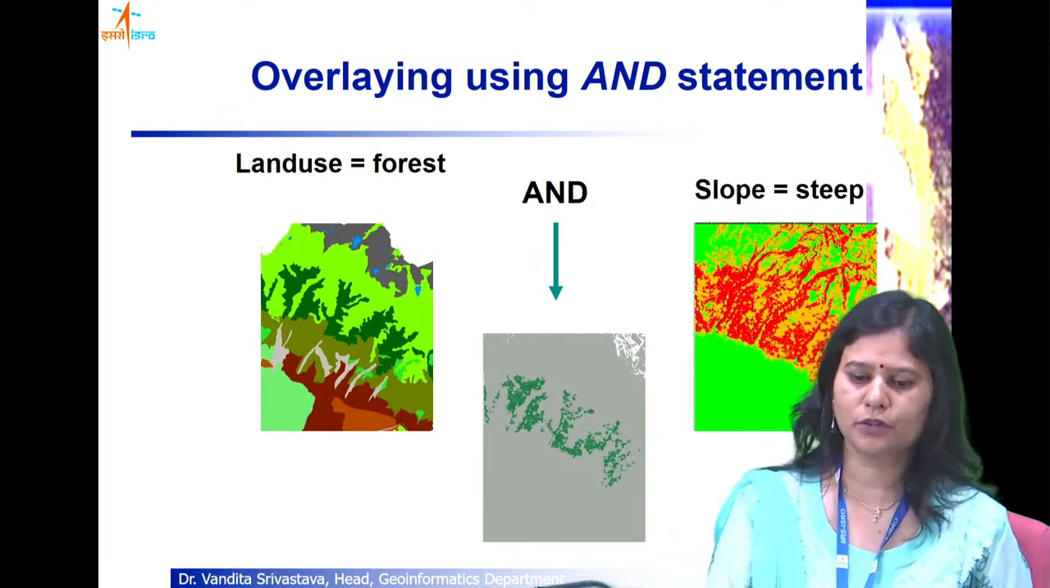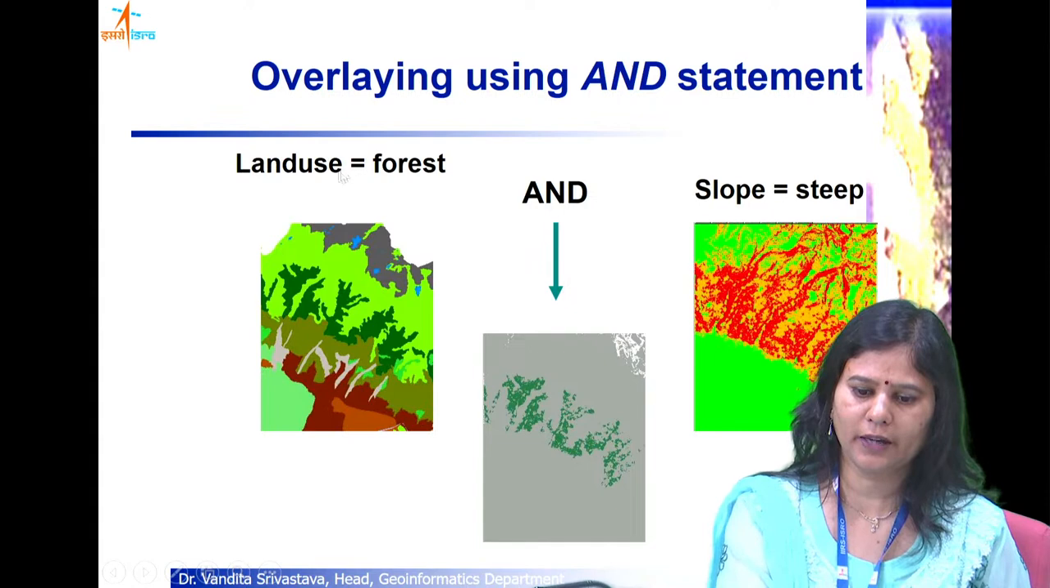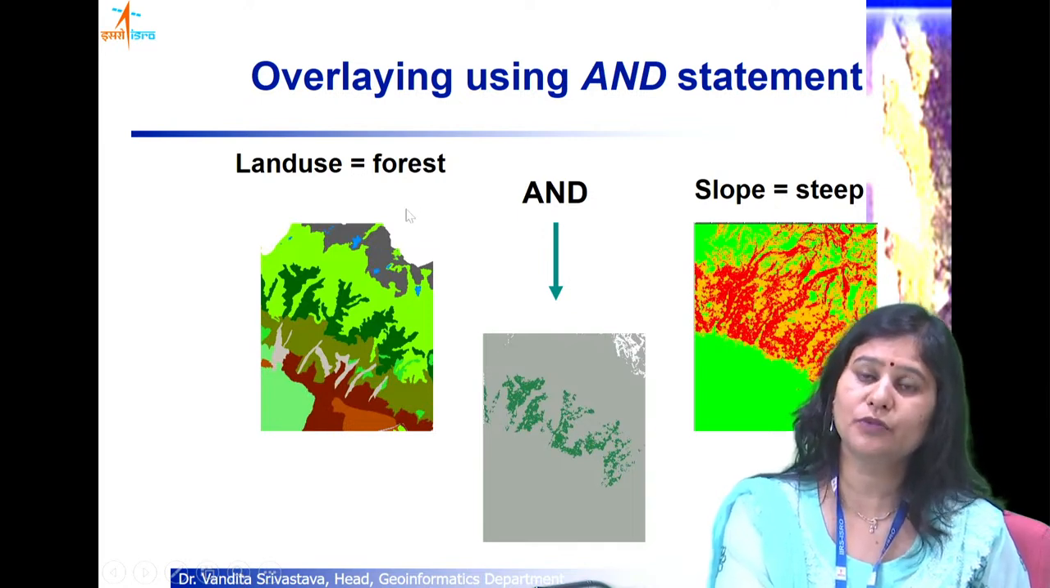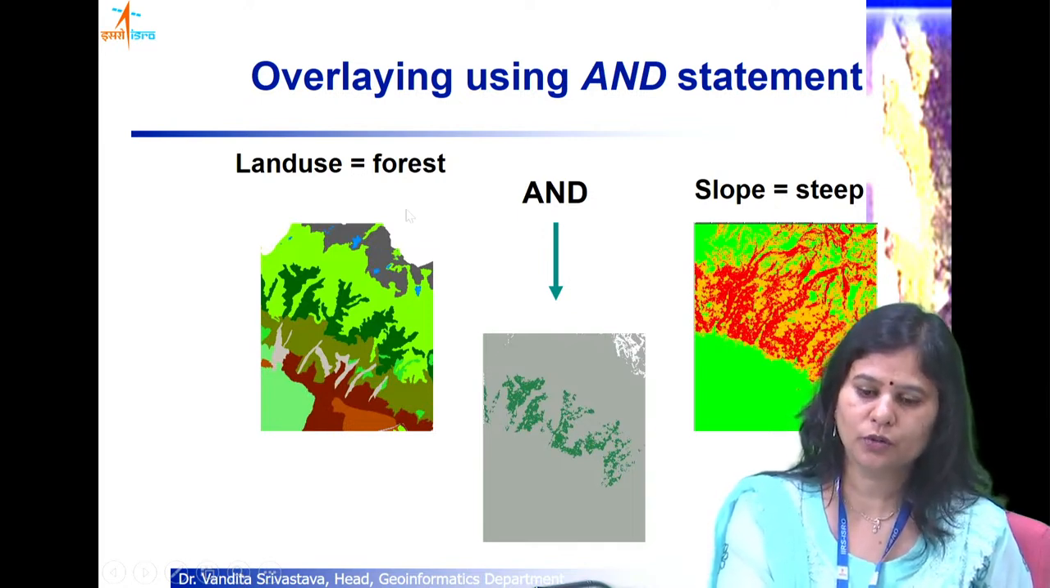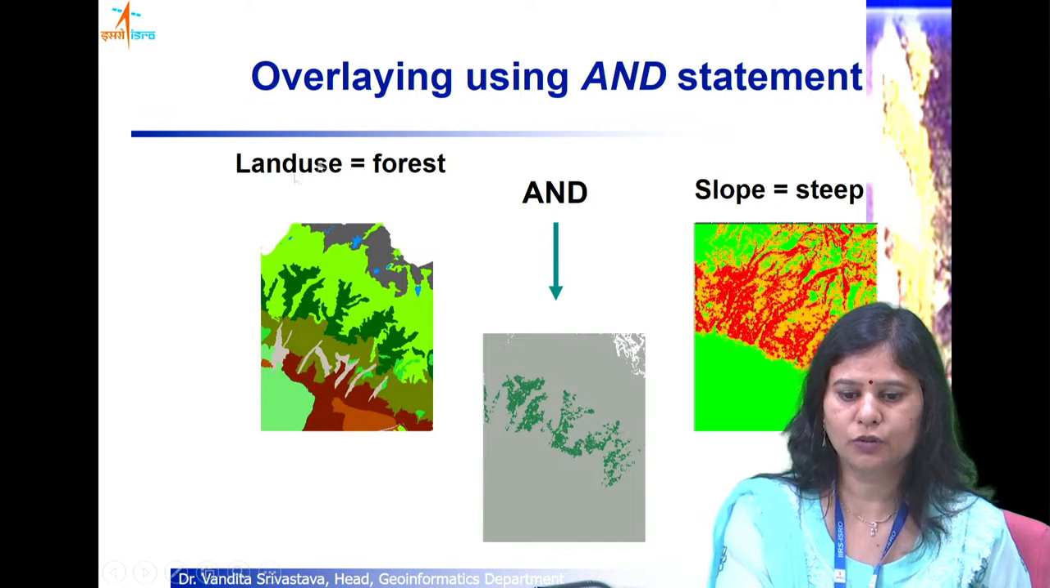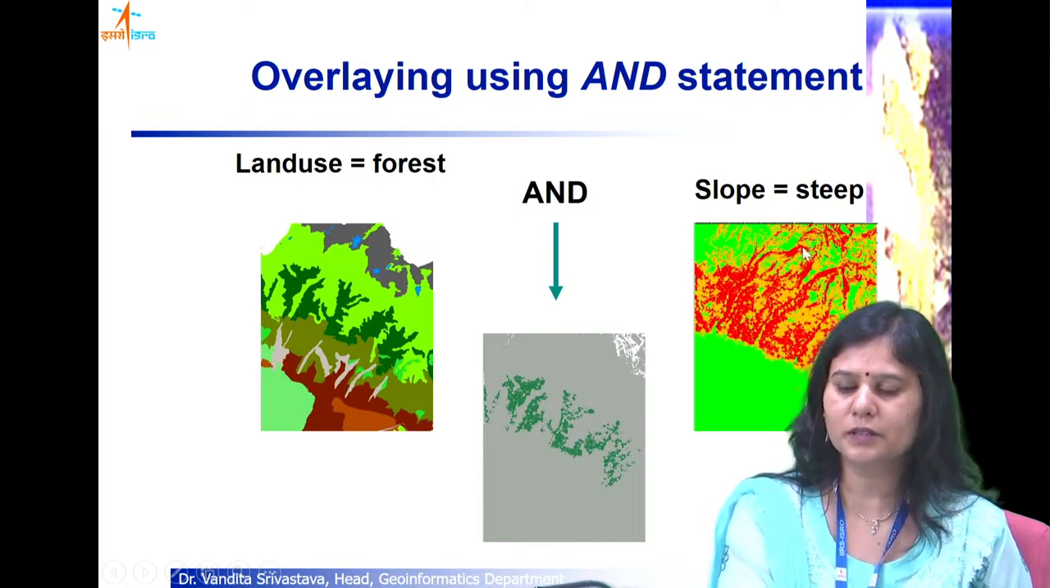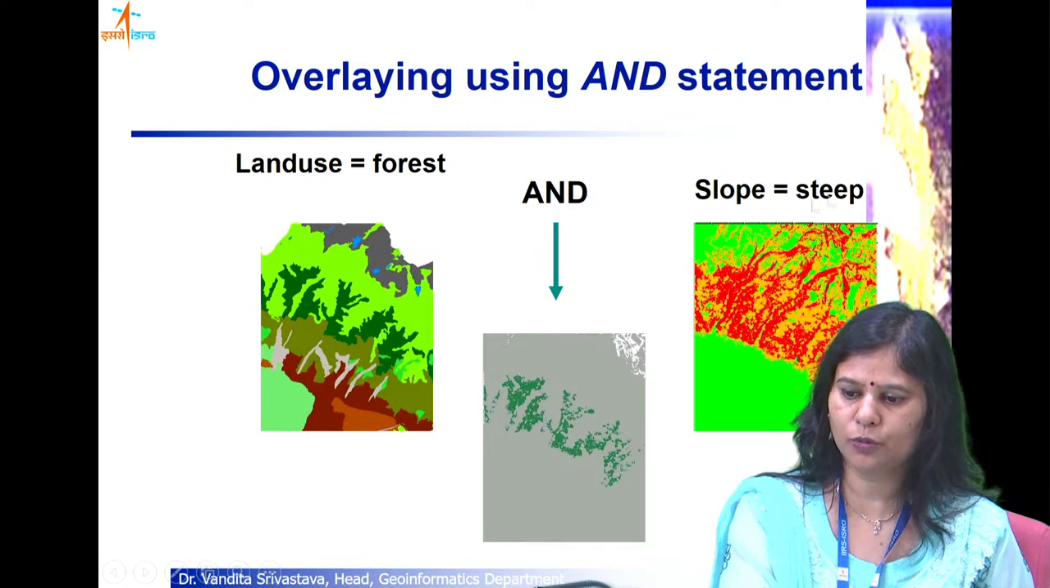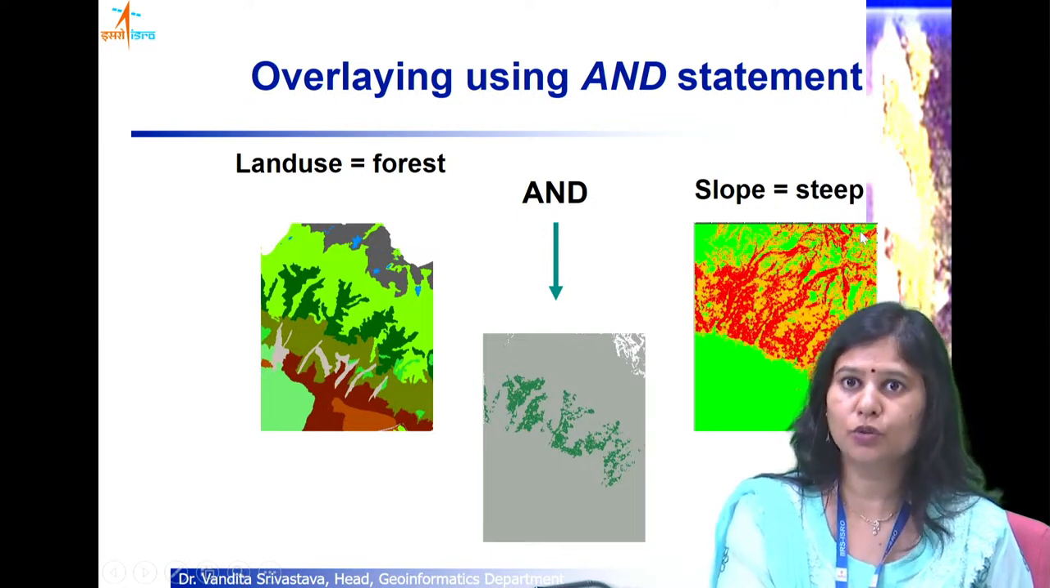Just a few examples of analysis. If I have a land use and a slope map, and I want to find out where the forest areas are which have steep slopes, I can simply run a query. Now this information on land use is stored in a column of the table. So land use is forest and slope is steep. To make this query run, I need to first categorize my slope into steep, moderate and low, like that I need to make categories.